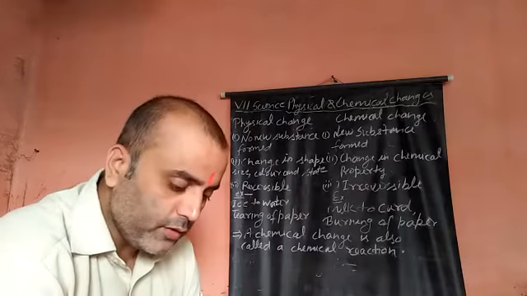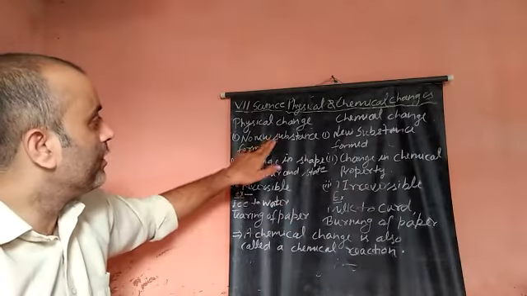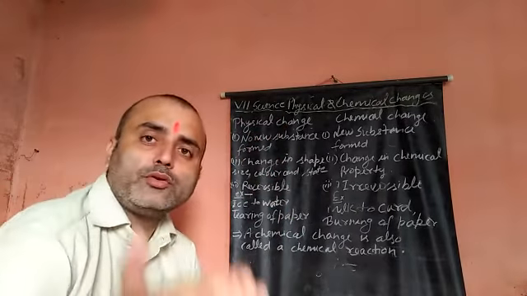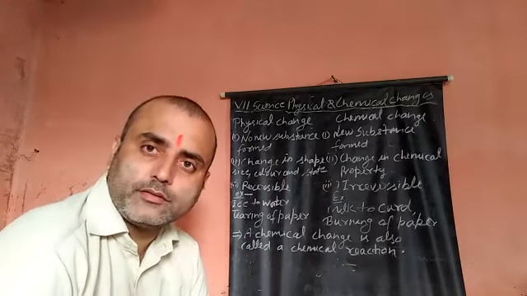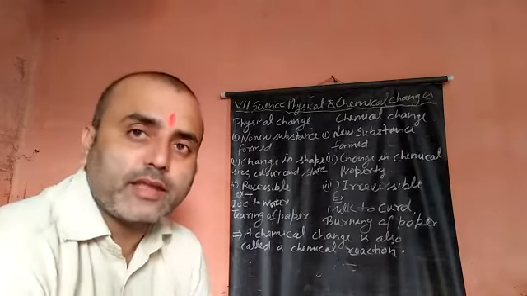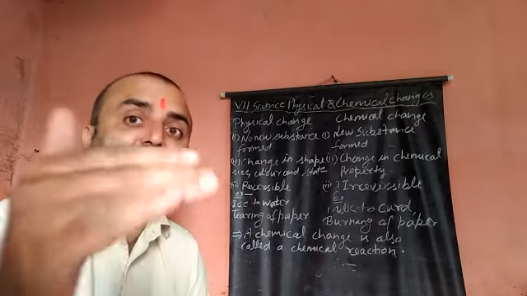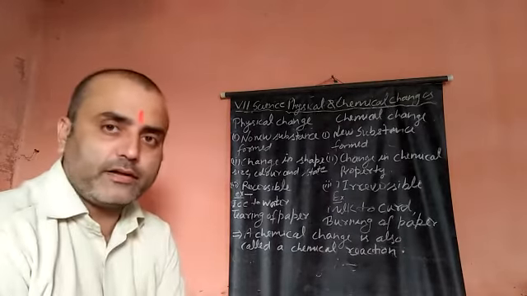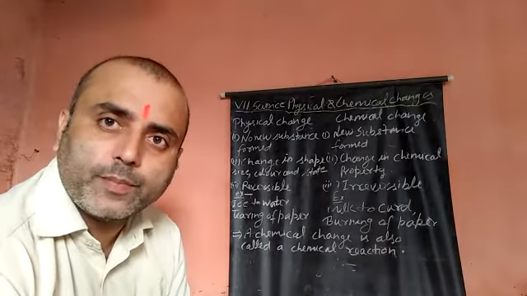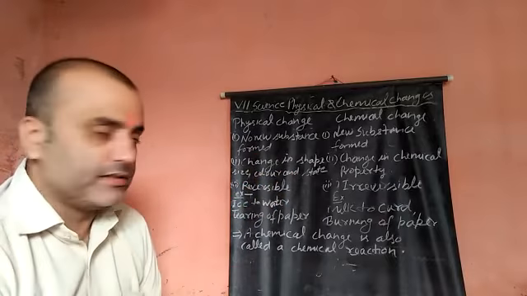Like water to ice: when water changes into ice, ice is not a new substance, only its state is changed. Water is liquid, and it changes into ice, which is solid. Shape, size, color and state change.